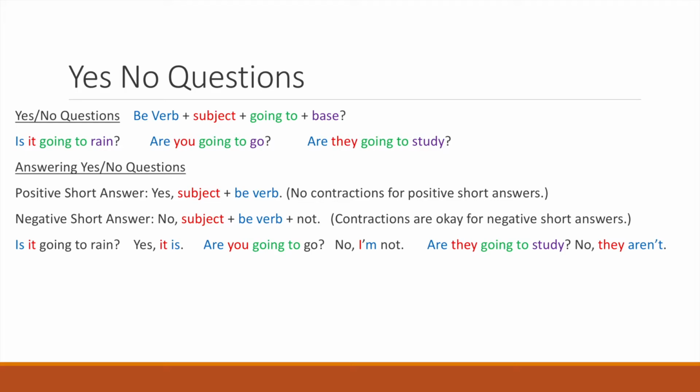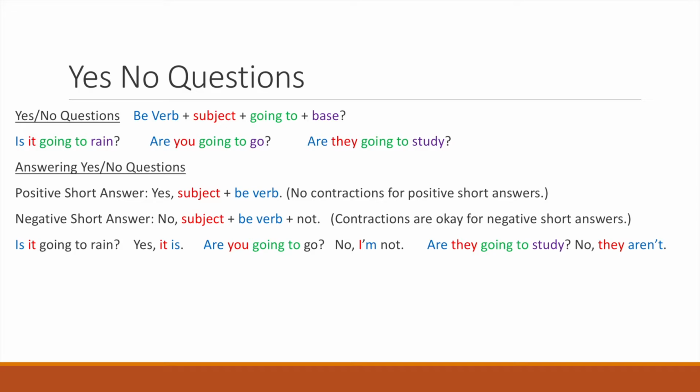To answer yes or no questions, you can use the short answer. So starting with yes or no, followed by the subject, and then the be verb. In a negative statement, you'll have to include not at the end. Also remember, there are no contractions for positive short answers. However, in a negative short answer, you can use a contraction.